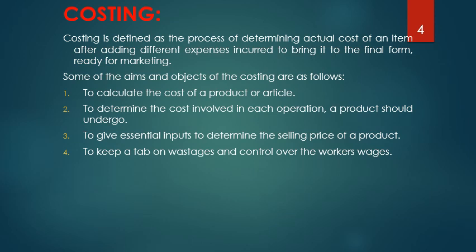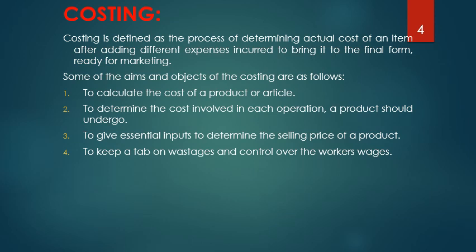Another objective is to keep a tab on wastages and control the workers' wages. As I was just telling you, we cannot have control over the price. Customers will decide the price. That is the recent trend now. Nowadays, a manufacturer cannot ask the customer to pay this much for the product. Customers will decide: I can pay only this much. Are you ready to give this product at this price or not? If the manufacturer wants to survive in the market, they have to sell the product at that price only.